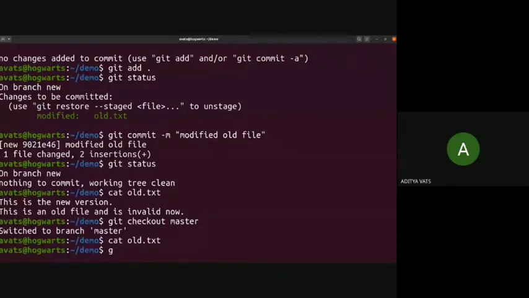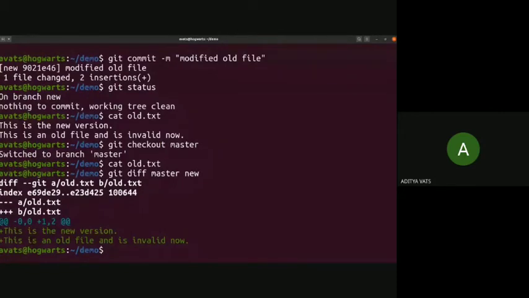So first we can see there is a command git diff that helps you see the difference between two branches. So let's see what the difference between master and new is. Git diff, you put the names of the branches which you want to find the difference between. You can see here that master is A and new is B, and you can see there are two plus lines, and it shows what the difference is. Similarly you can see the difference between any two branches by just typing git diff and the names of the branches.